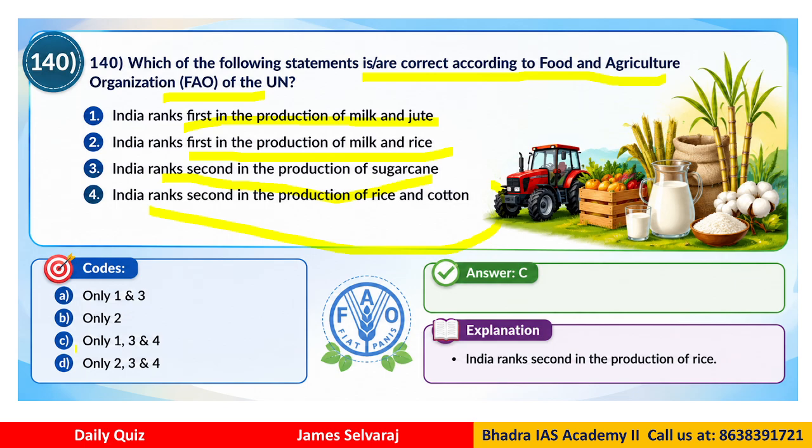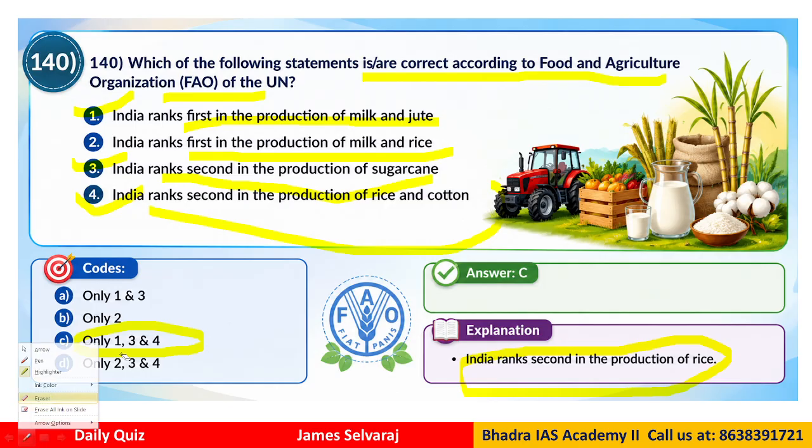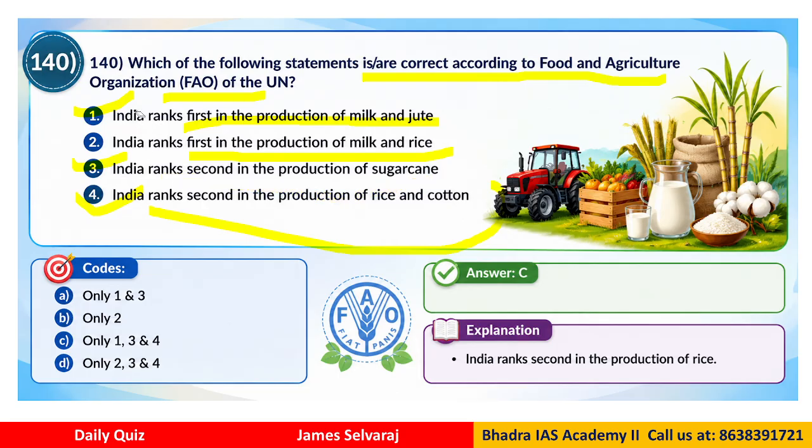So the answer is C. Only 1, 3 and 4 are correct. India ranks first in the production of rice, that is the question. India actually ranks second in the production of rice because China is number 1 in rice production. Therefore statement number 2 is not correct. We have only option C, 1, 3 and 4 are correct.